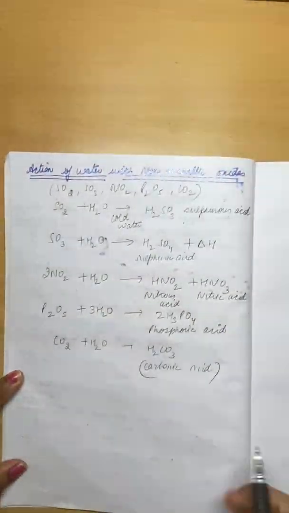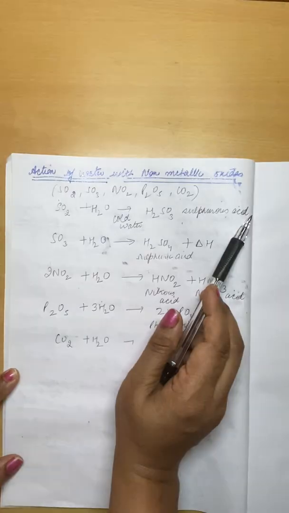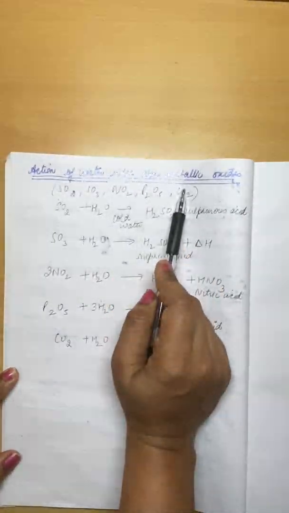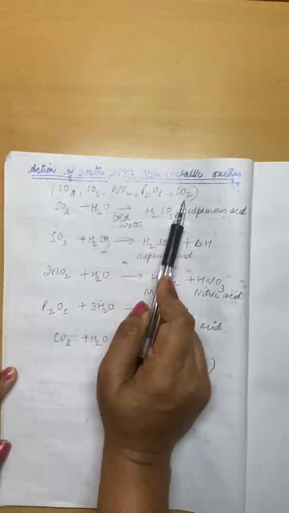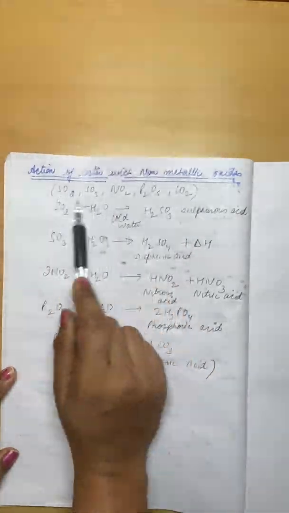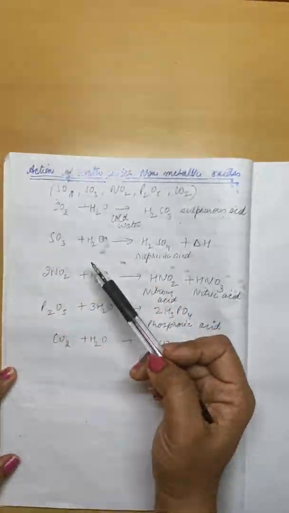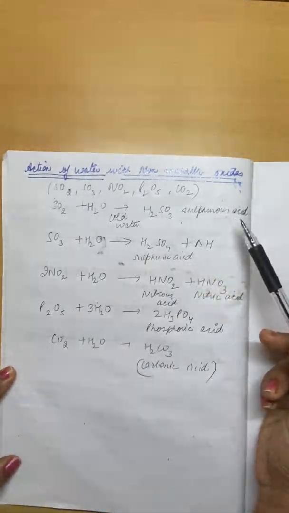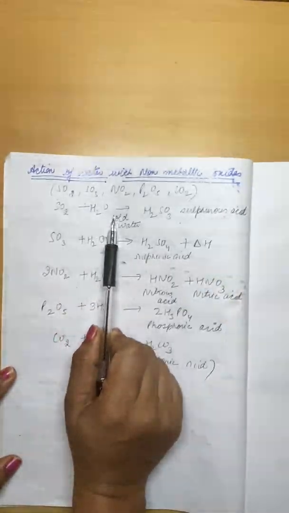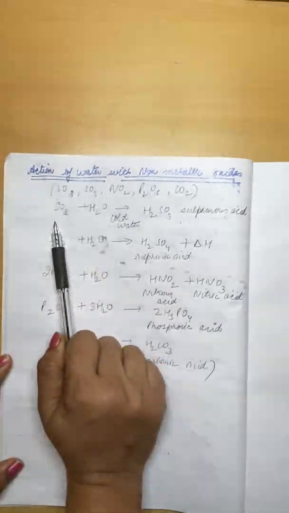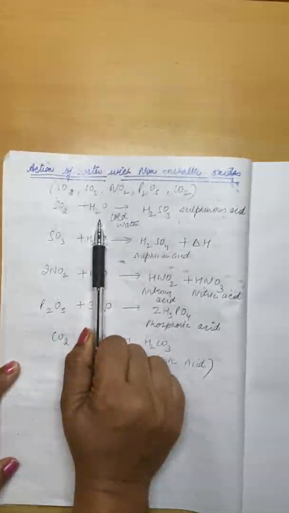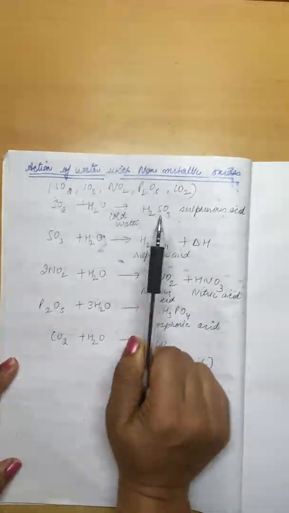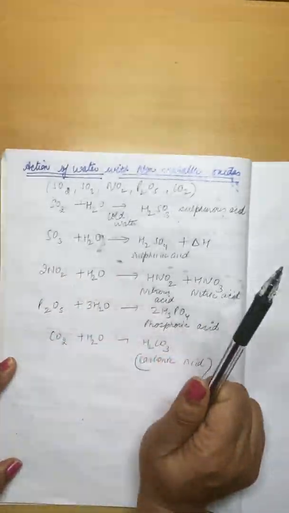Now we are doing action of water with non-metallic oxides, having done metallic oxides. Here we are taking non-metals like sulfur, nitrogen, phosphorus and carbon. How do their oxides react with normal water? As we have done, metallic oxides easily react with cold water, and non-metal oxides also easily react with cold water. When non-metal oxides react with water, they always form acids, and when metallic oxides react with water, they form hydroxides.